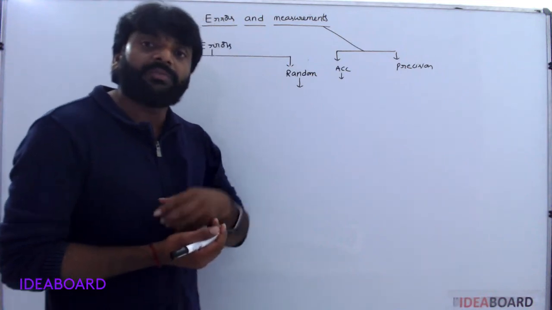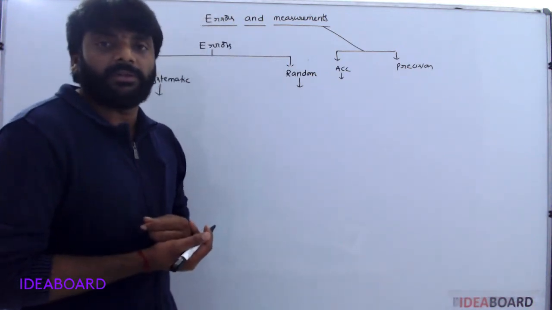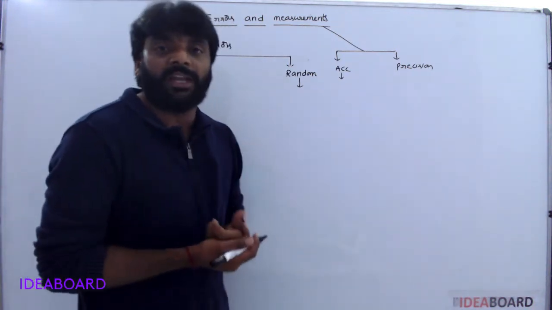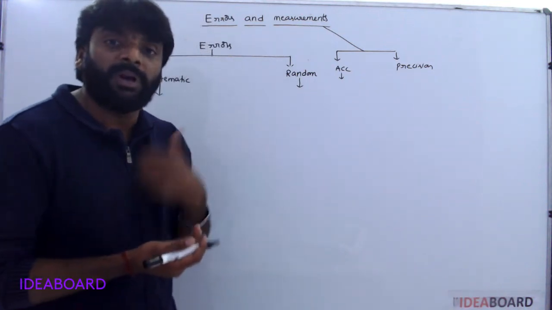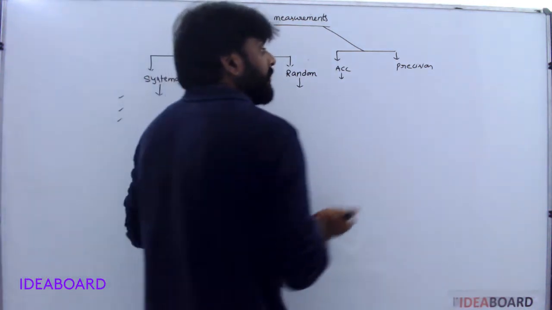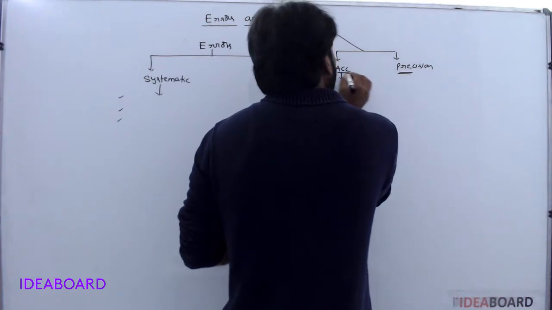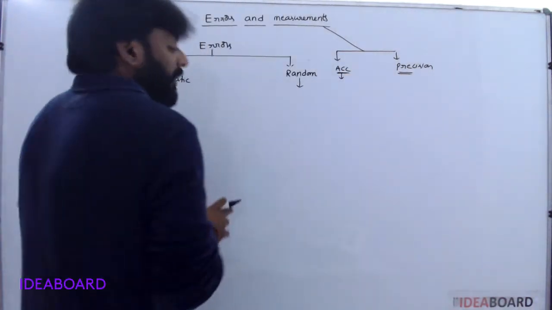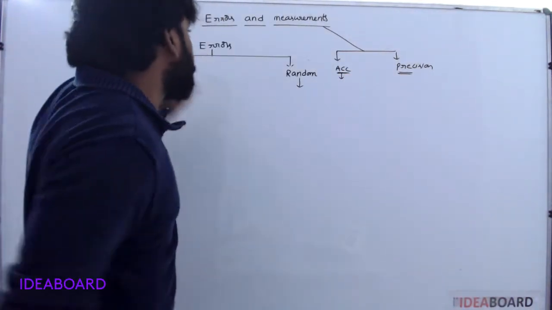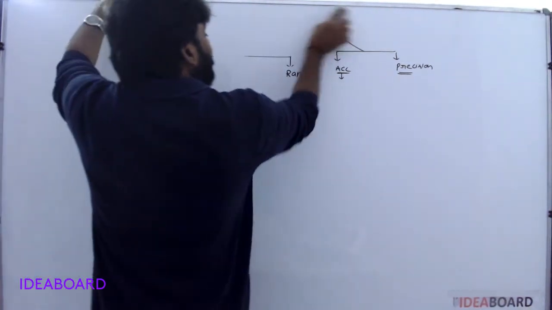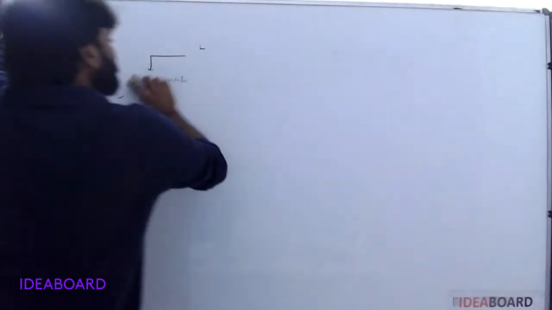Precision of an equipment gives the minimum value. Understood? That is the precision. Mainly here, errors. What is error?